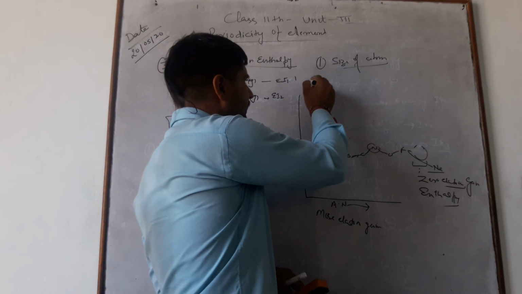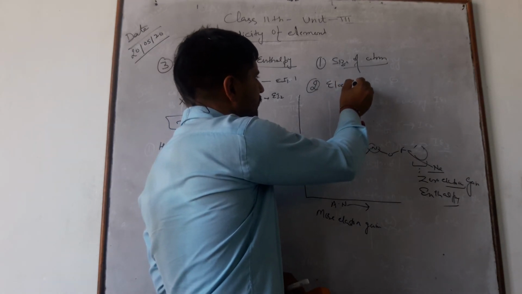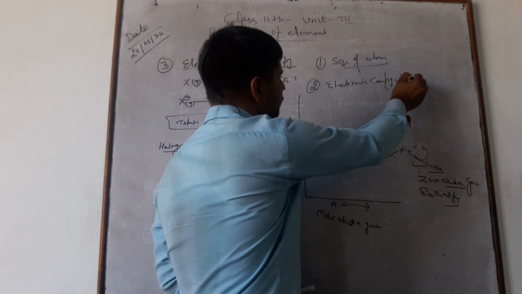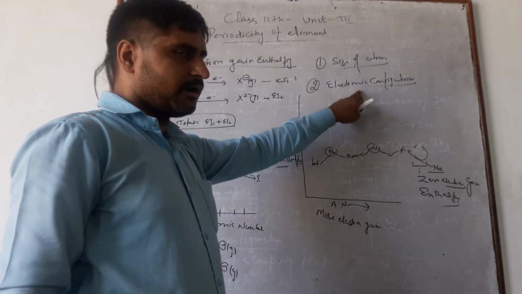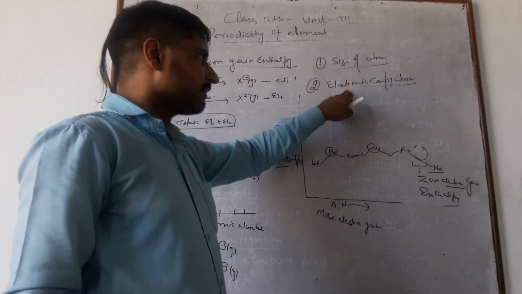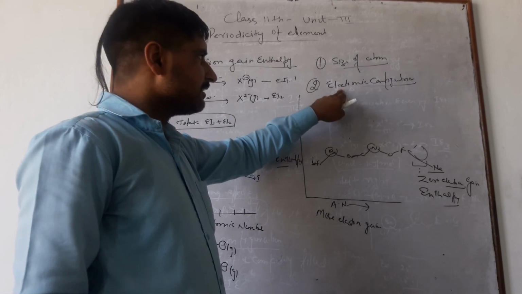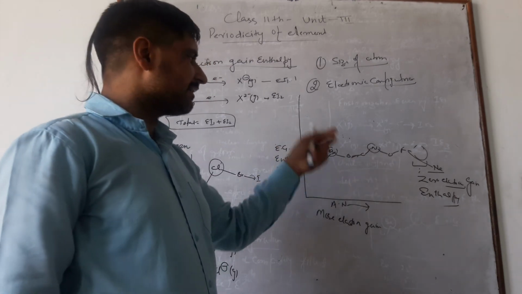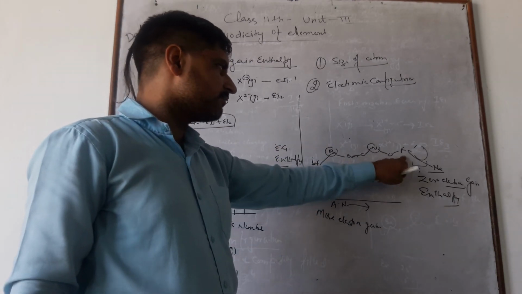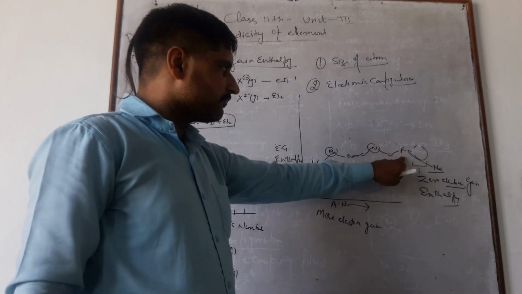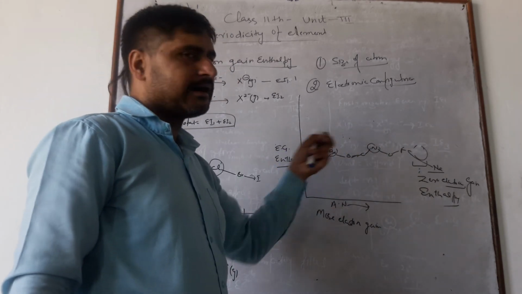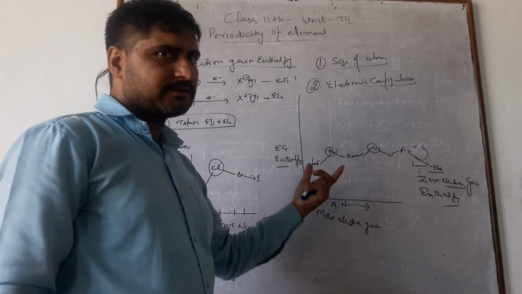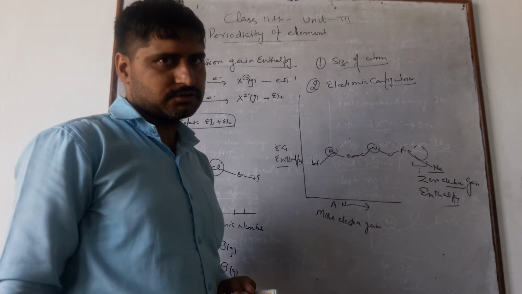Another one, electronic configuration. The orbitals which are half filled or completely filled have more electron gain enthalpy, because they have extra stability in comparison with the others, for example boron, carbon, oxygen, fluorine, which do not have either half filled or completely filled orbitals. Hence, they have less electron gain enthalpy in comparison with beryllium and nitrogen.